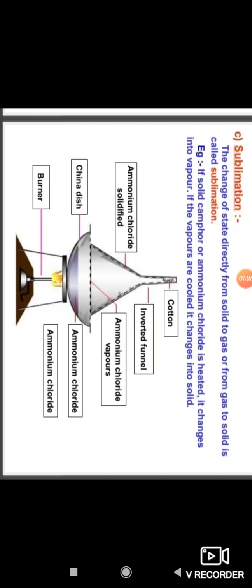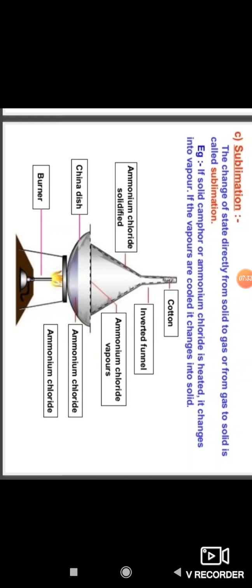What is the importance of sublimation? Sublimation means the change of state directly from solid to gas without changing into liquid. A change of state directly from solid to gas without changing into liquid is called sublimation.